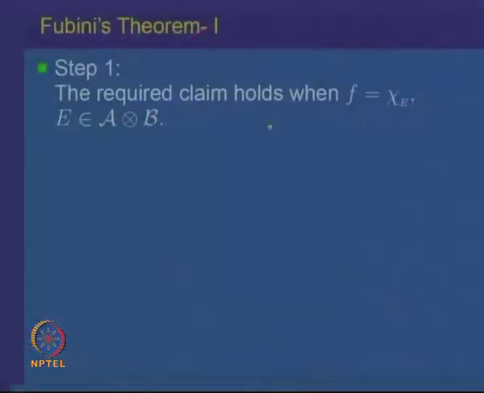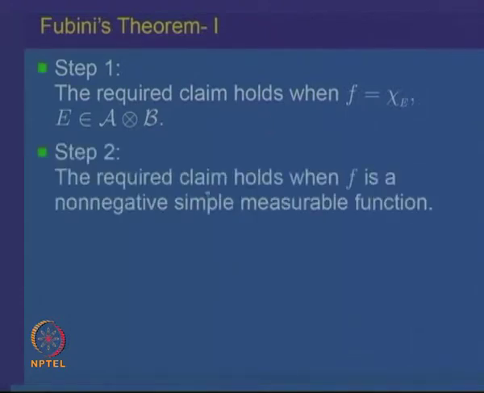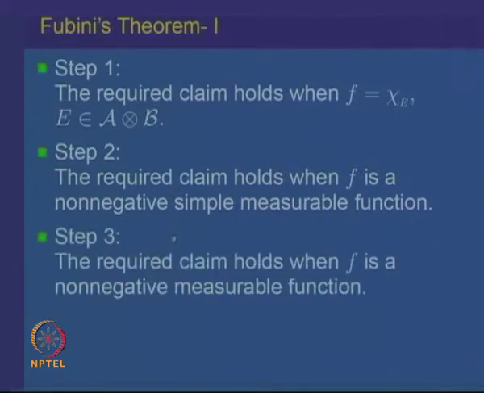Let us just go through this proof through the slides once again, so that we have a clear idea what we are doing. So, step 1: the required claim holds when f is the indicator function of E. That is the previous theorem that we have proved. And step 2: the required claim holds when f is a non-negative simple measurable function. From step 1 to step 2, one goes via the fact that integrals are linear operations. And then one goes to step 3: the required claim holds when f is a non-negative measurable function.